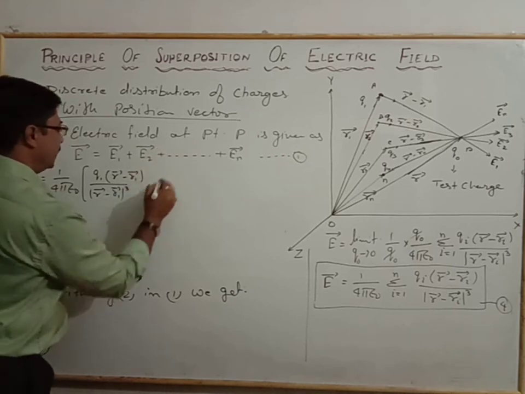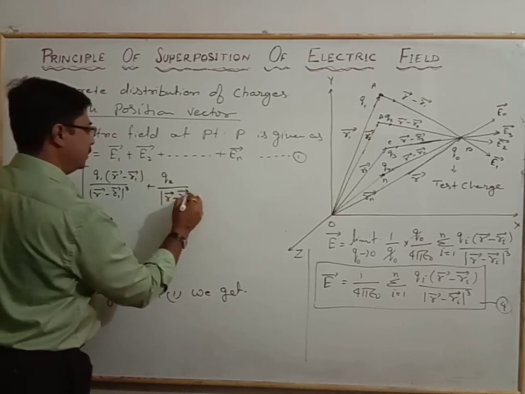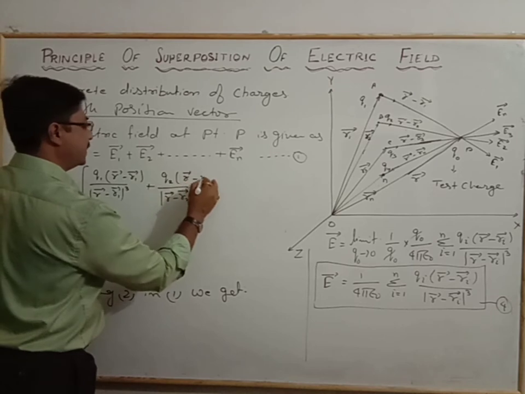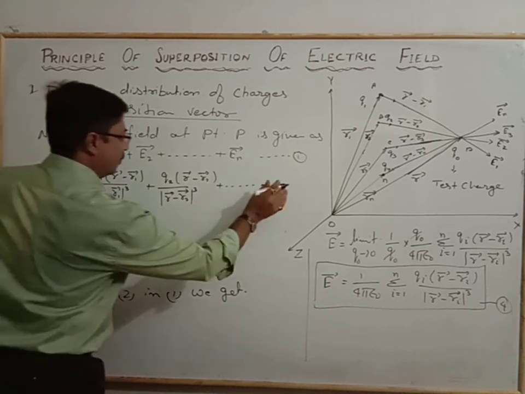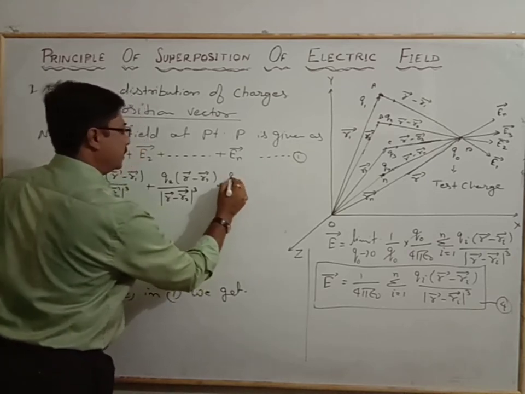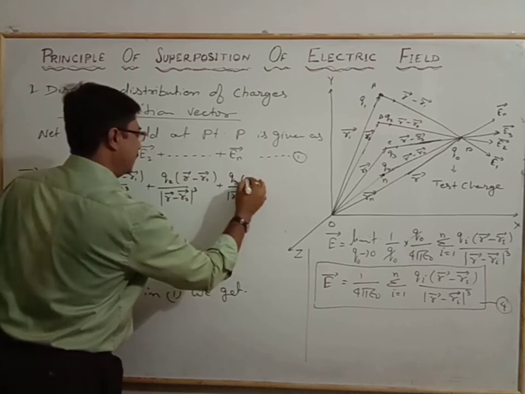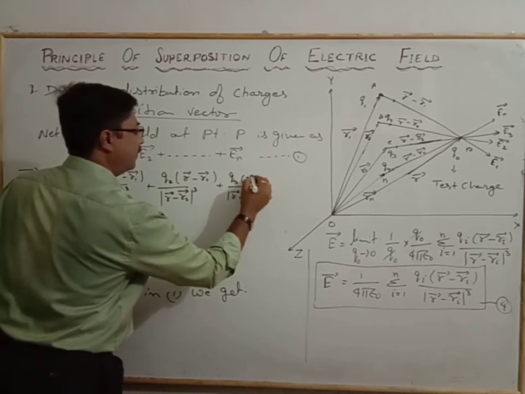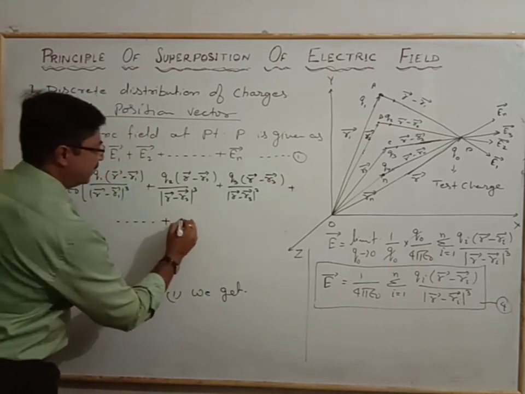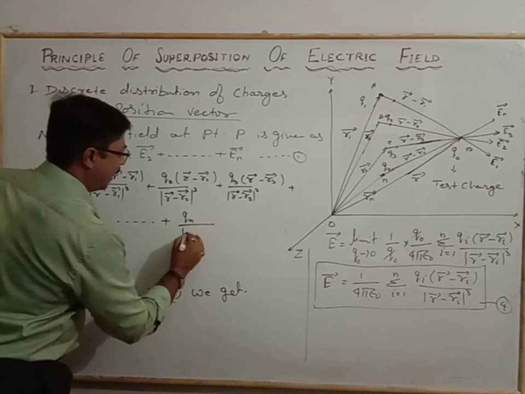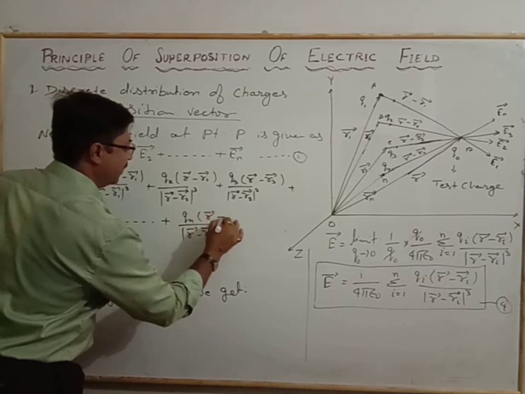plus Q2 by, again, modulus of R vector minus R2 vector whole cube, times R vector minus R2 vector, plus up to the n terms, or we write here Q3 by modulus of R vector minus R3 whole cube, times R vector minus R3, plus up to the nth term, Qn by modulus of R vector minus Rn vector whole cube, times R vector minus Rn vector.